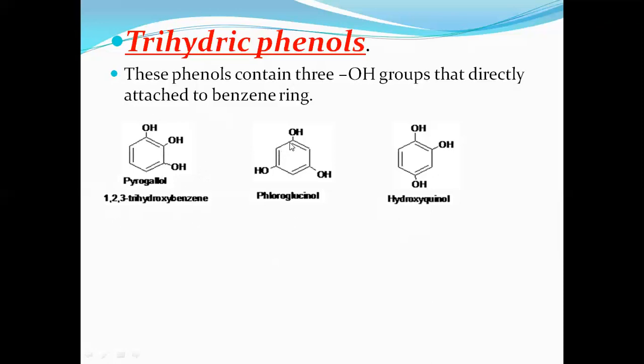Trihydroxybenzene. This is 1, 2, 3, 4, 5, 6. Positions are 1, 3, 5. Therefore, 1, 3, 5 trihydroxybenzene. Common name is phloroglucinol. Here positions are 1, 2, 4. Therefore, 1, 2, 4 trihydroxybenzene. These are the examples for trihydric phenols since they contain three OH groups directly attached to the benzene ring.